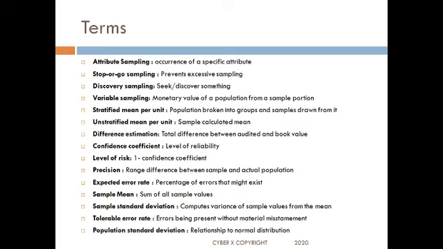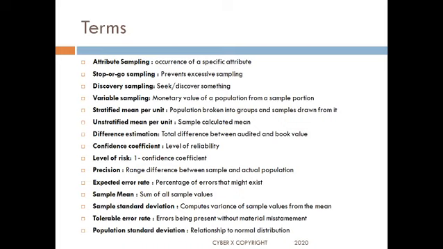Confidence quotient is the level of reliability. Obviously, if I am picking up more samples, then my level of reliability is more. And level of risk is 1 minus the confidence coefficient. So out of 100, if I have picked up 95 as samples when the population size is 100, that means my confidence quotient is 95%, because I might make an error on the remaining 5. Otherwise, it is going to have the same characteristics as the entire population. So the level of risk is 1 minus the confidence coefficient. Precision is the range between the sample and the actual population.